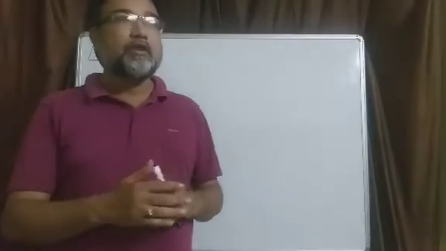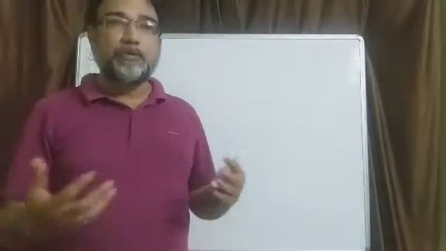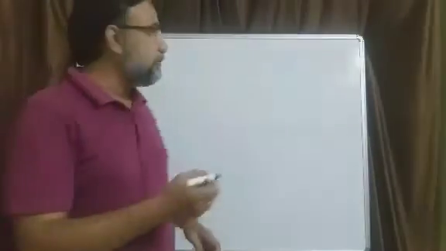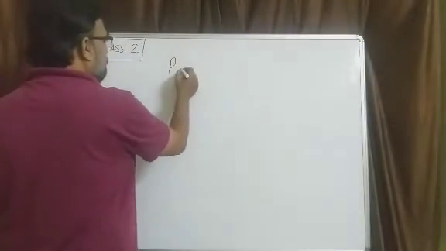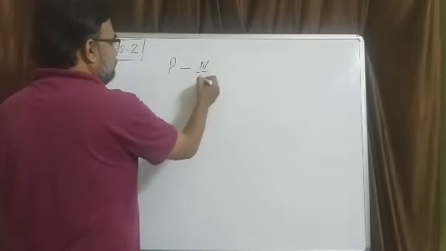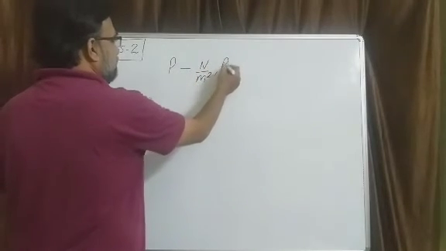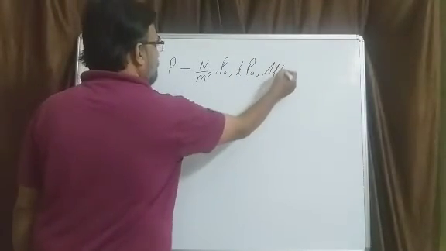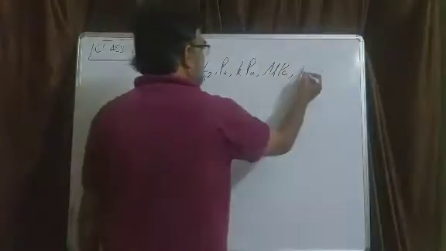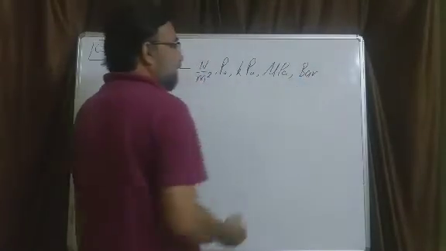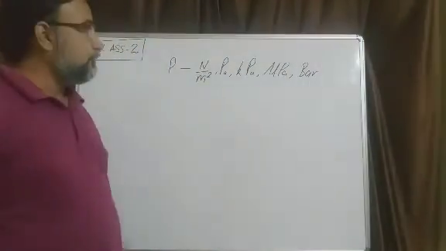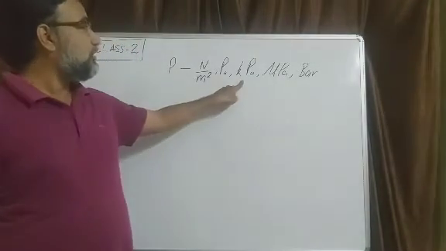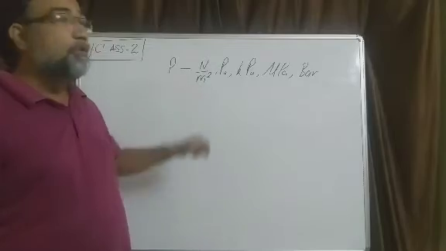In the SI system, the unit of force, unit of pressure, unit of temperature, all these things should be known to you. What is the unit of pressure? Newton per meter square. And Newton per meter square is called Pascal. A higher unit is kilopascal. A still higher unit is megapascal. And also bar. 1 bar is 10 to the power 5 Pascal. 1 megapascal is 10 to the power 6 Pascal. 1 kilopascal is 10 to the power 3 Pascal. And 1 Pascal is 1 Newton per meter square.